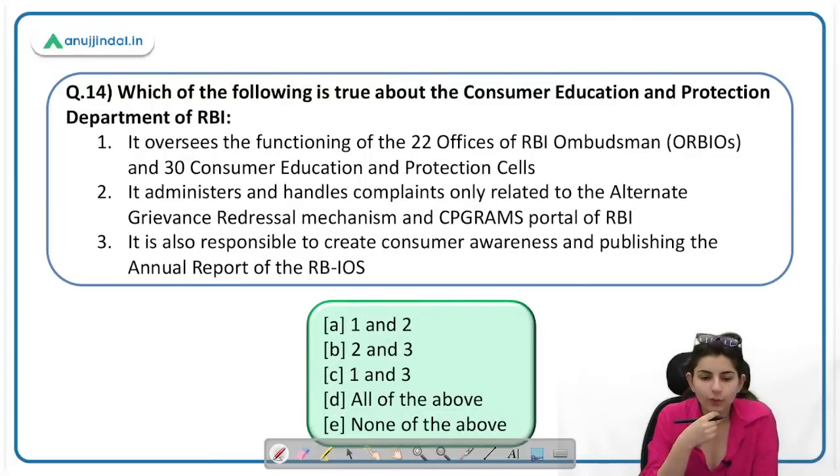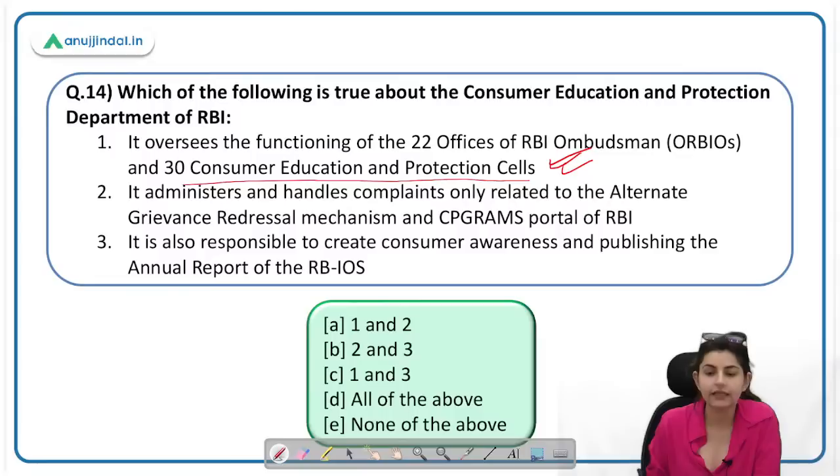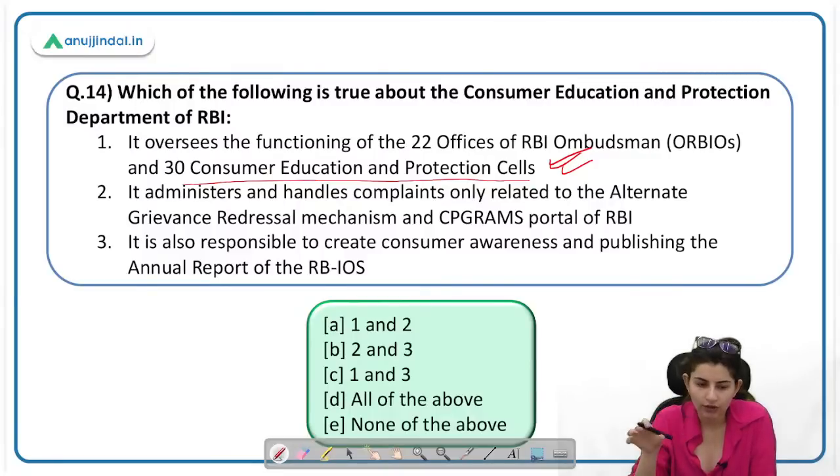Which of the following is true about the Consumer Education Protection Department of RBI? It oversees the functioning of 22 offices of the RBI Ombudsman. This is correct. And 30 Consumer Education Protection Cells. This is correct. This was part of the report, so this statement was mentioned in the report. Next statement. It administers and handles the complaints only related to alternate grievance redressal mechanism and the CP Grams portal of RBI.